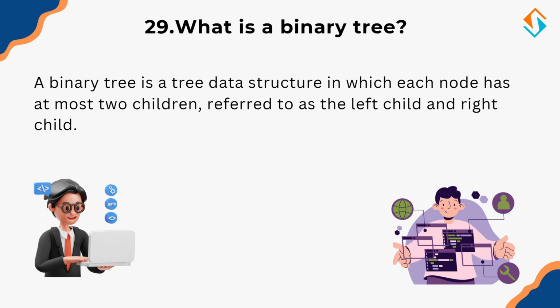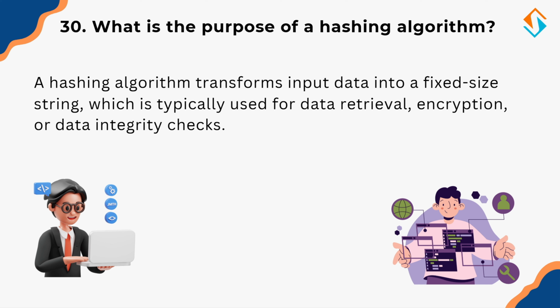Speaking of organizing data efficiently, let's move on to hashing algorithms. So, what is the purpose of a hashing algorithm? A hashing algorithm transforms input data into a fixed-size string, often a unique hash code. Hashing is used in data retrieval, for example hash tables for quick lookups; encryption, for example password hashing for security; and third, data integrity, for example checksums to verify file integrity. A good analogy is a fingerprint scanner. It uniquely identifies a person just as a hash uniquely represents data.